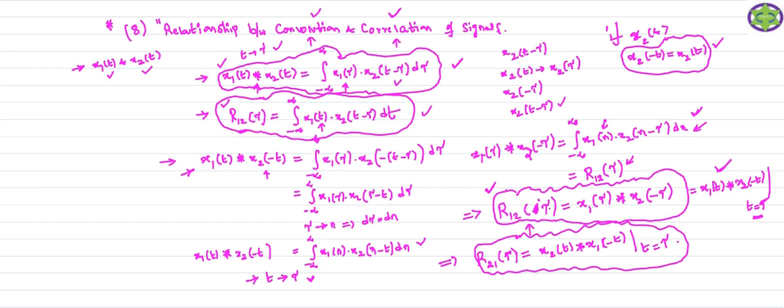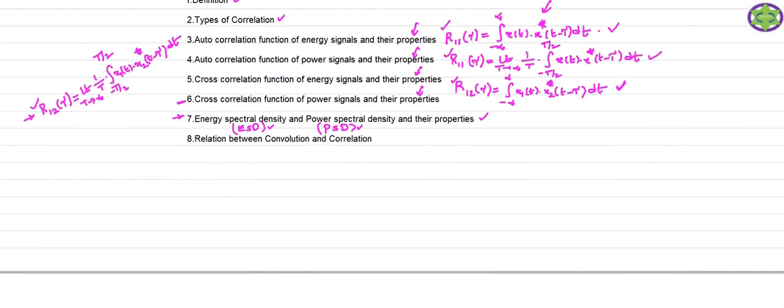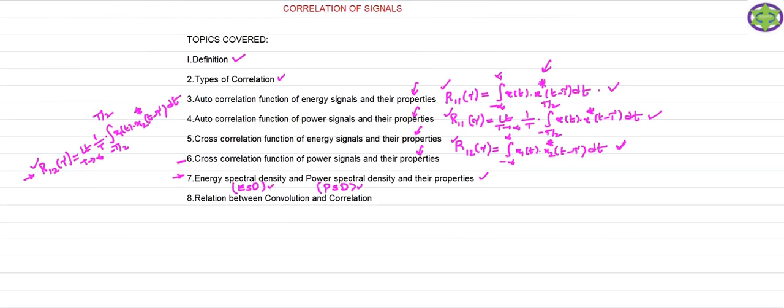That is a very important point. That is the relationship between the convolution and the correlation of the signals. This is everything we are going to cover under the correlation of the signals. With this we completed the discussion of the correlation of the signals, and the topic is entirely completed. So this is all.